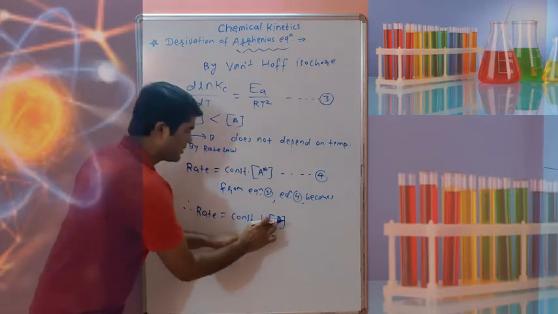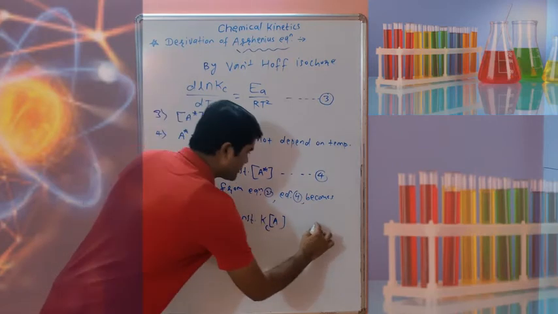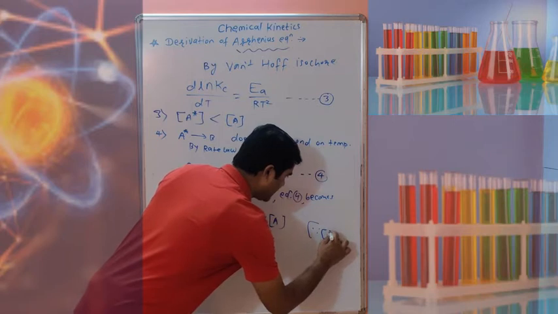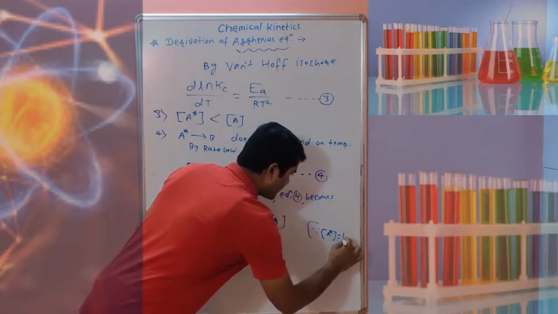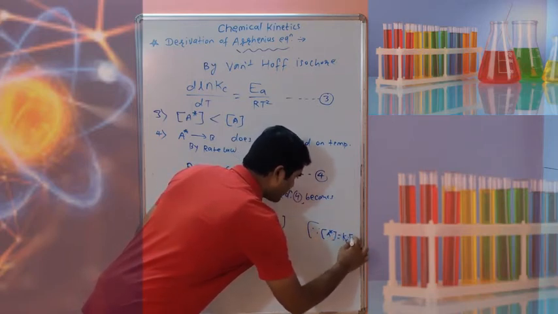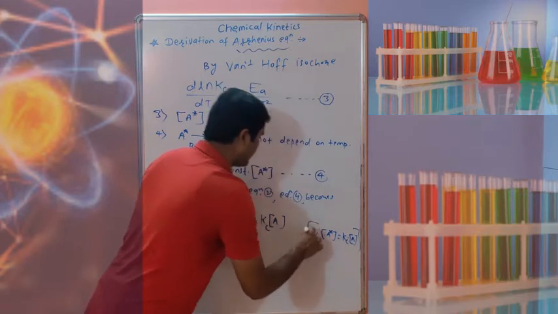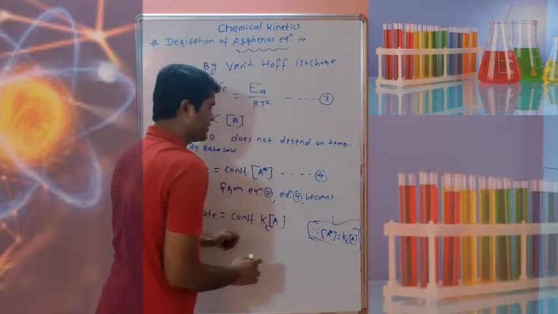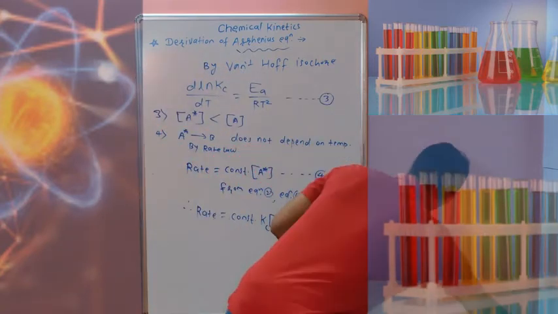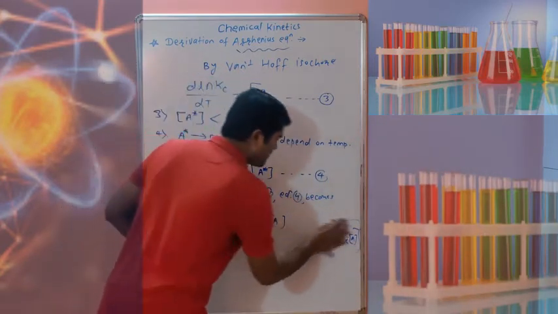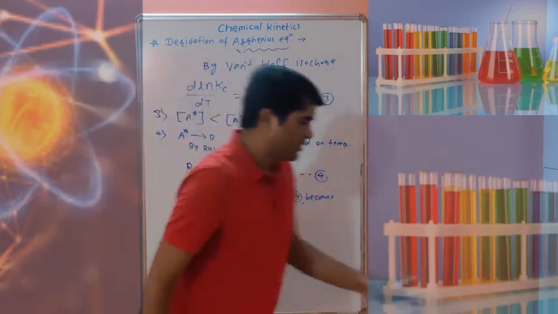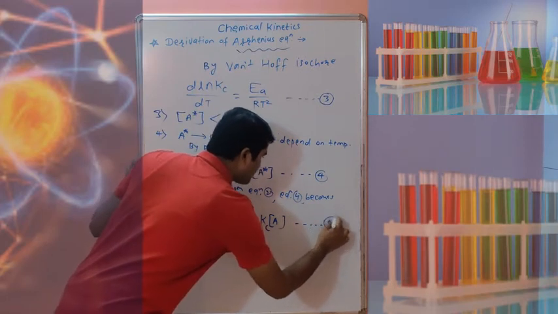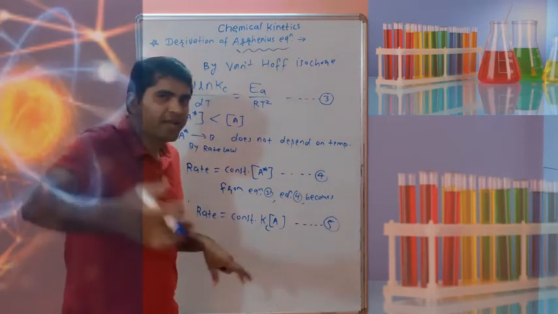So in this case, A star is equal to, what is equation 2? In equation 2 we have written the concentration of A star is equal to Kc into A. For this equilibrium we have already written in equation 2. So from equation 2 we have written this one, Kc into the concentration of A. So note down this is equation 5, and observe equation 1 and equation 5.